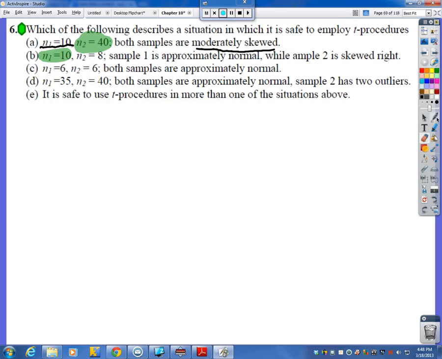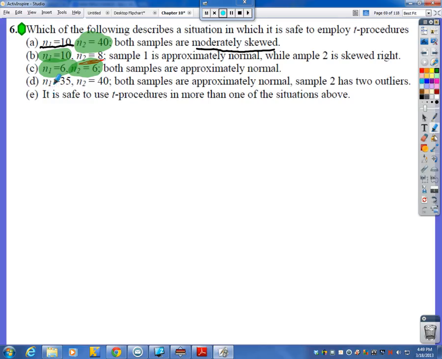Sample 2 is skewed right. Now they didn't say strongly skewed right, but we do have a small sample size here. So is skewness okay? I'll talk about something here in a bit. So this one seems, I don't know. Next up, 6 and 6, both samples are approximately normal. Okay, now if your two samples are approximately normal, even though they're fairly small, that's actually okay. So that looks pretty good.